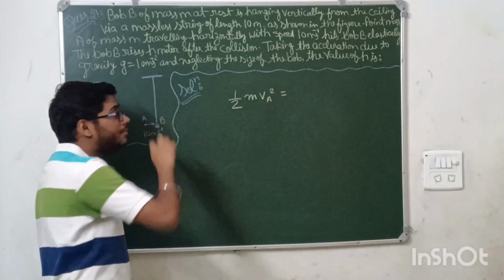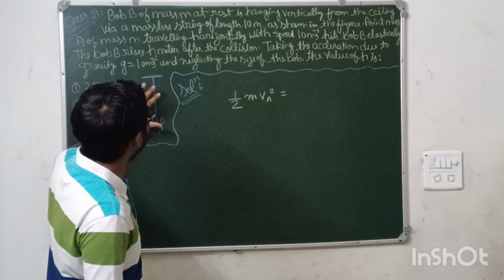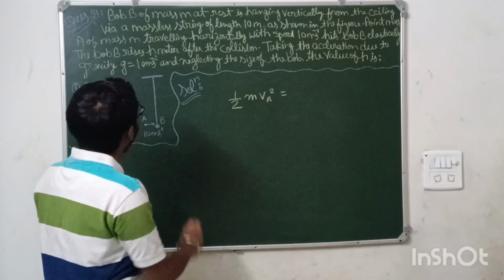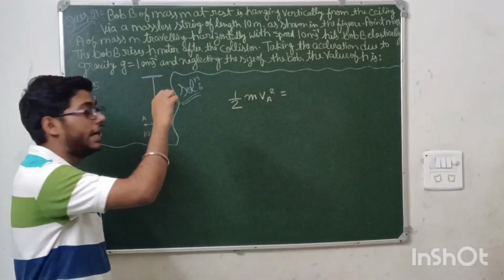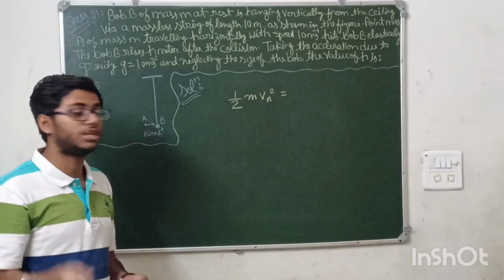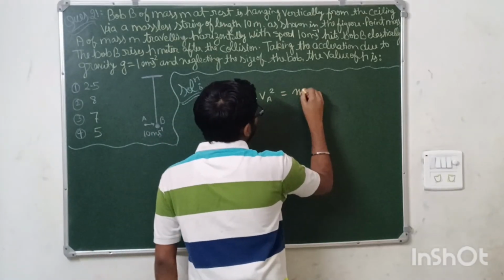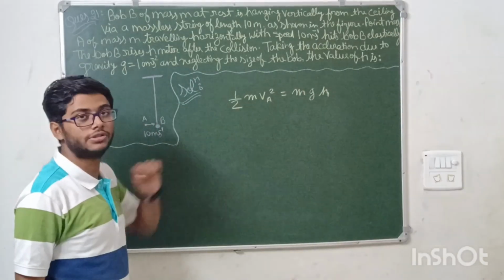After it hits the ball, it rises to a height h. So the kinetic energy of this ball converts into potential energy, and it will be equal to mgh. You just have to do this.